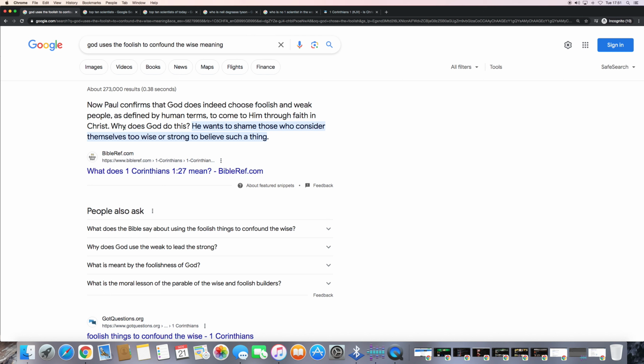It says, now Paul confirms that God does indeed choose the foolish and weak, and that's also in Acts 4:13 and 14, the unlettered men. The foolish and weak people, as defined by human terms, because we're not looked upon as anything.